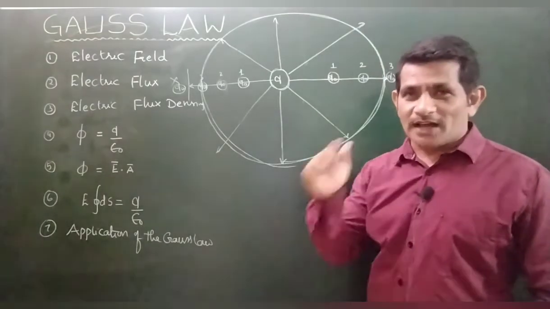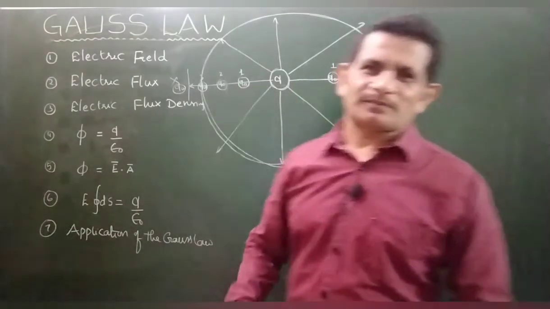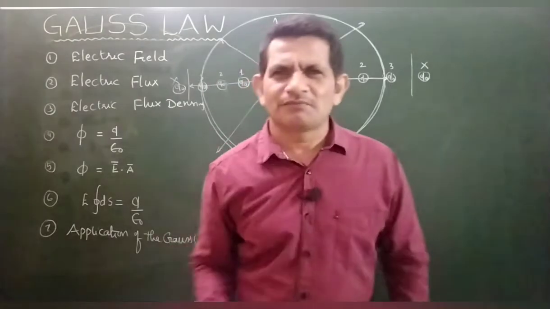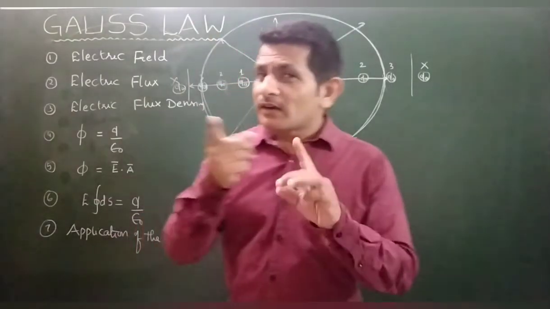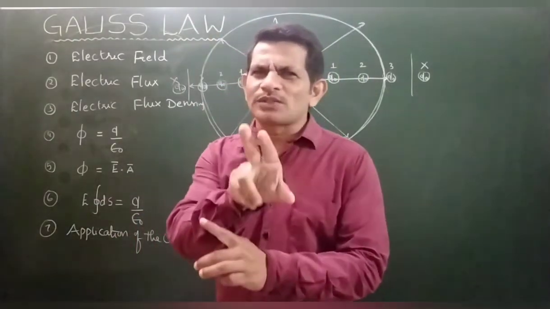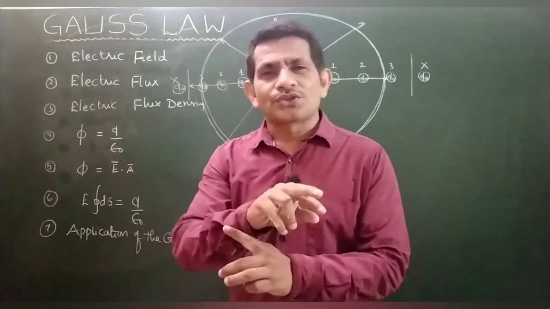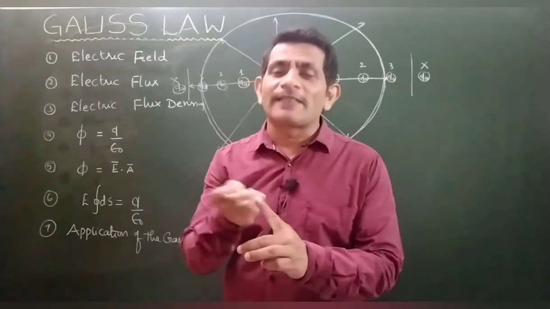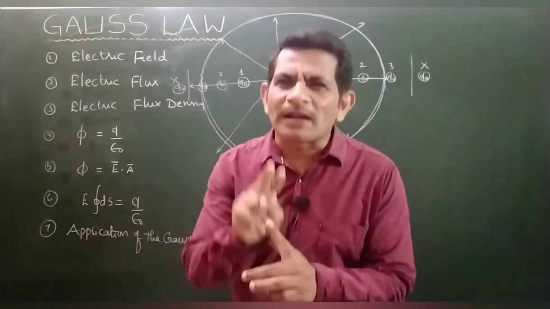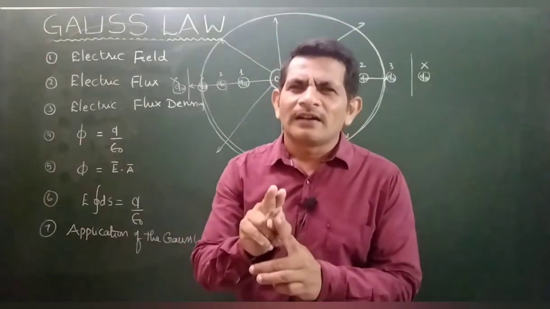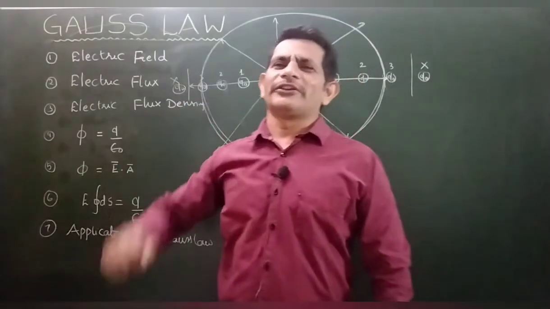Get my point? Now a big question, a beautiful question. How many charges? There are 2 charges, one positive charge and another negative charge. Can they produce the same kind of electric field? Obviously different.